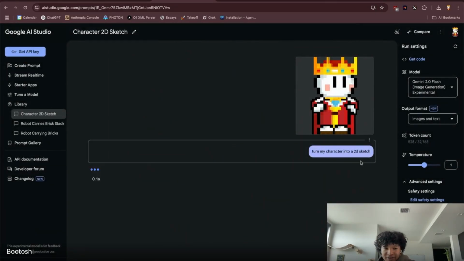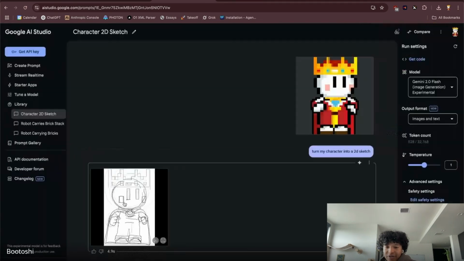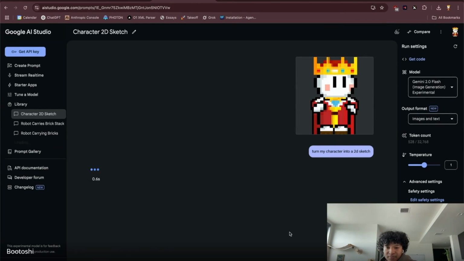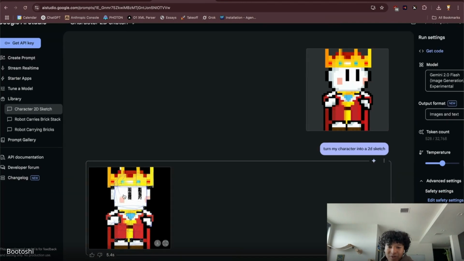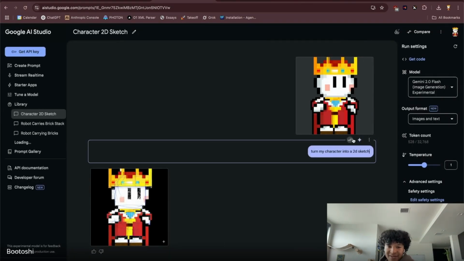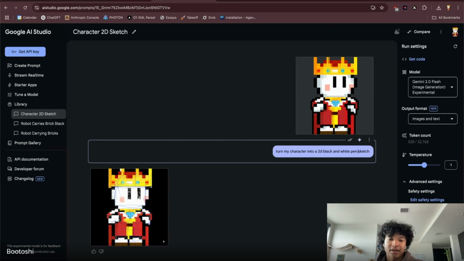I don't really like that though, so I'm gonna just rerun. And again, this is the concept of rolling the dice until you get an image that you like. So now it turned it into this more pencil drawing. And you could keep on going and just every single time it'll be different. I think the more specific you are with the prompt, like turn my character into a 2D black and white pen sketch.